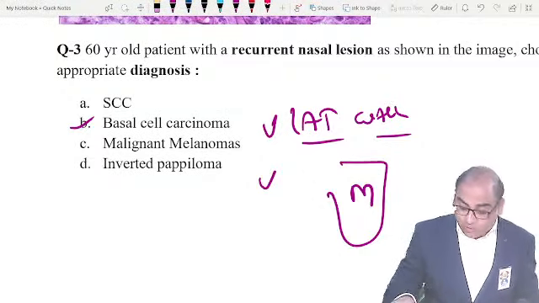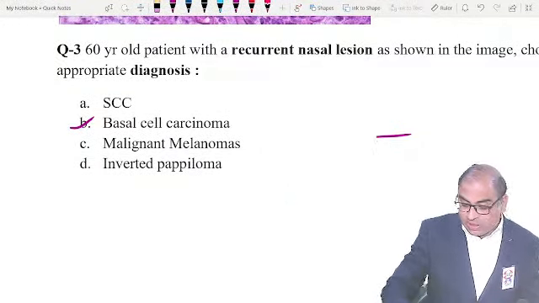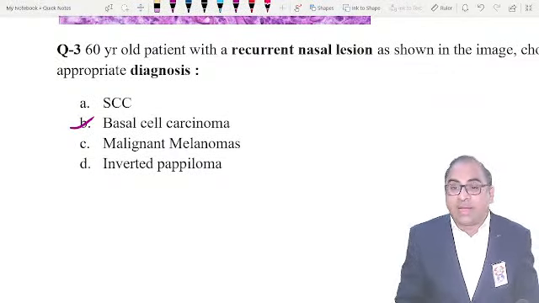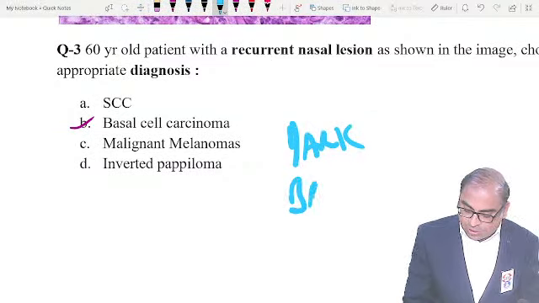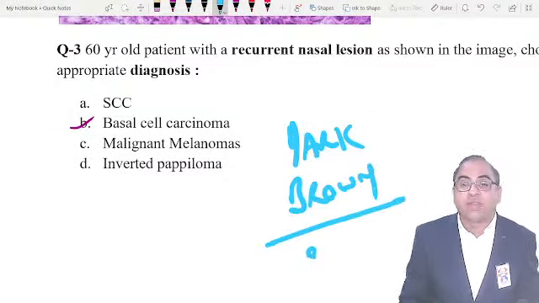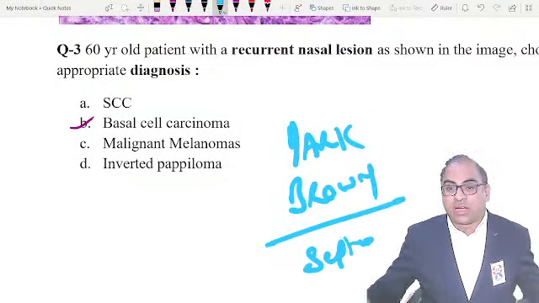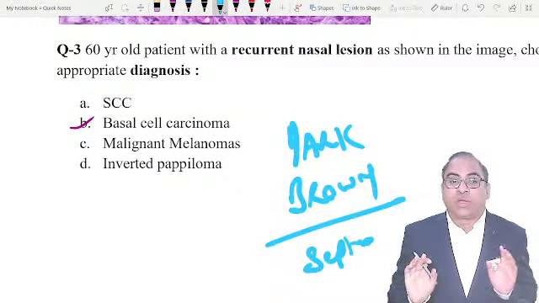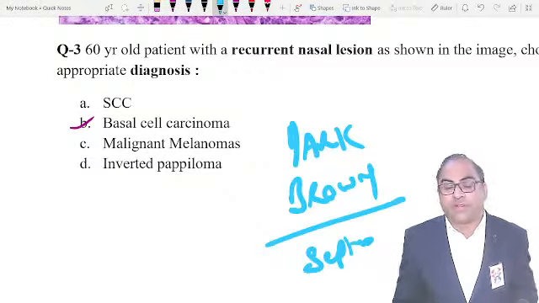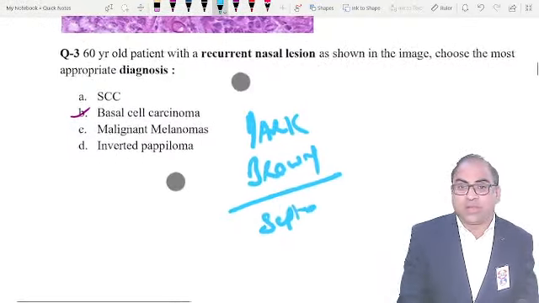Malignant melanoma. What will be the keyword for malignant melanoma? We will be getting a dark brown mass coming from the septum. Dark brown mass coming from the septum, I will be going for malignant melanoma. I hope you are getting the message of how to differentiate these options in the examination hall.